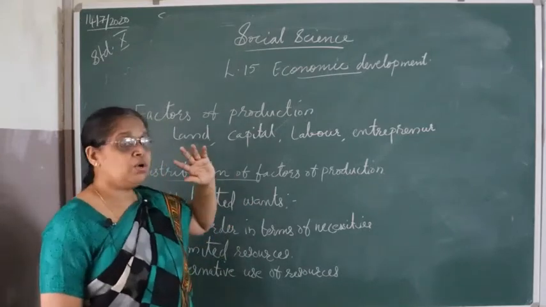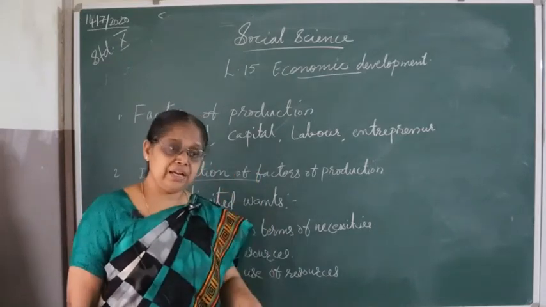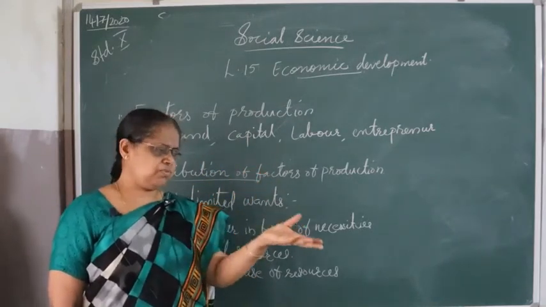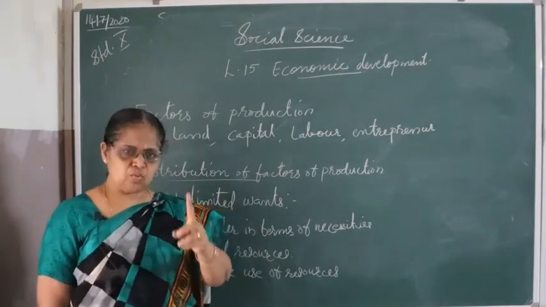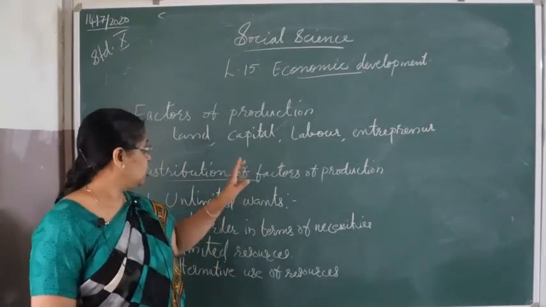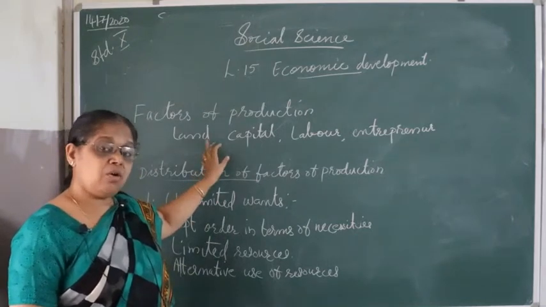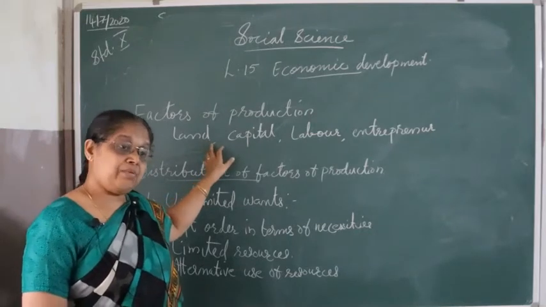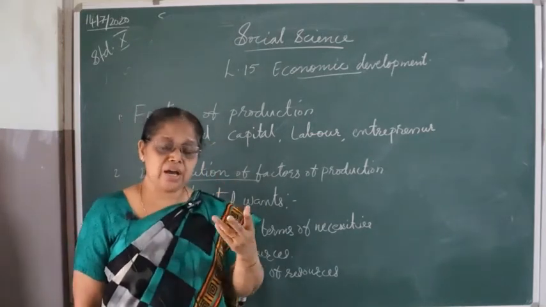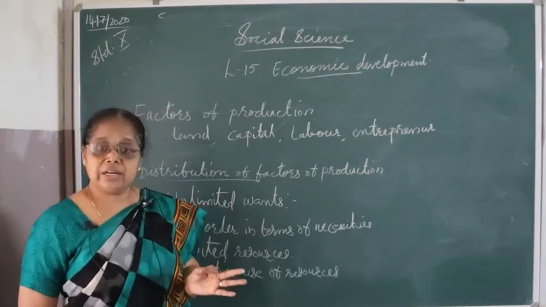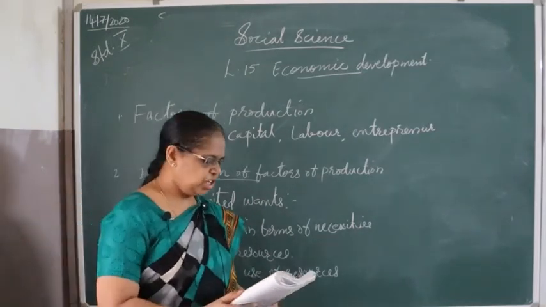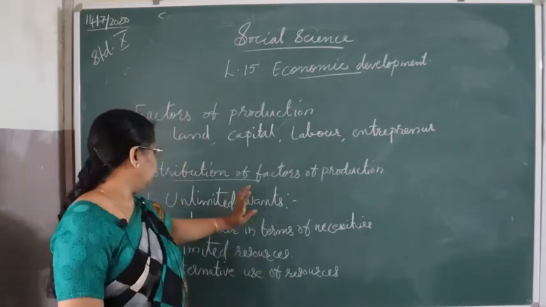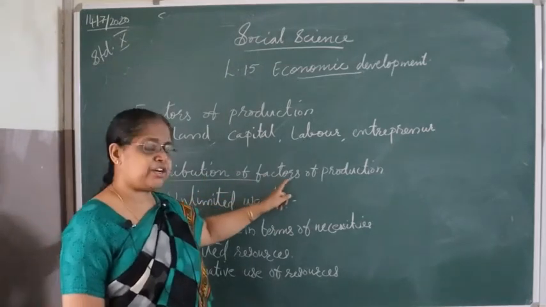Suppose we want to have one school or one building on this land, then we cannot start a hospital or a factory there. So one want at a time. Multiple uses are there, but one at a time. The land on which we cultivate wheat can be used for cultivating bajra and other things, but not at the same time. So alternative use of resources also comes in the distribution of factors of production.